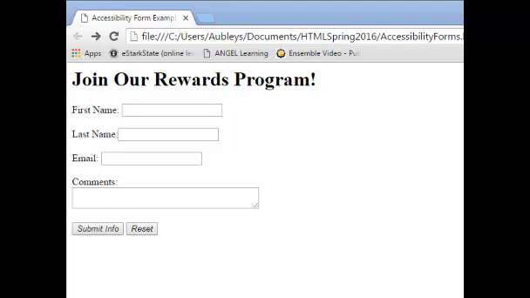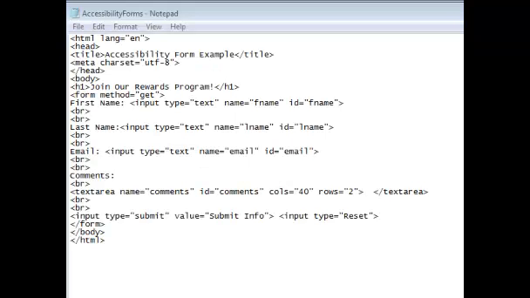So the first thing you're going to do is open a new notepad file and code exactly what you see on my screen. Pause the video till you get your coding done. So now you'll want to check the coding and make sure it matches the coding you see on my screen. Go ahead, pause the video till you do that. Great, I'm glad you're back.